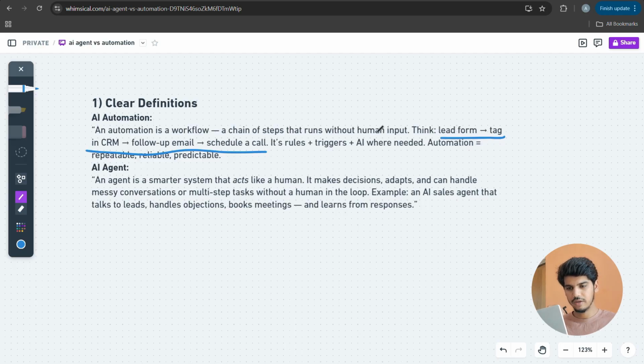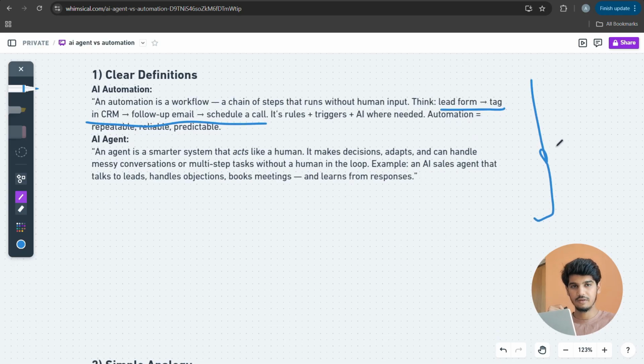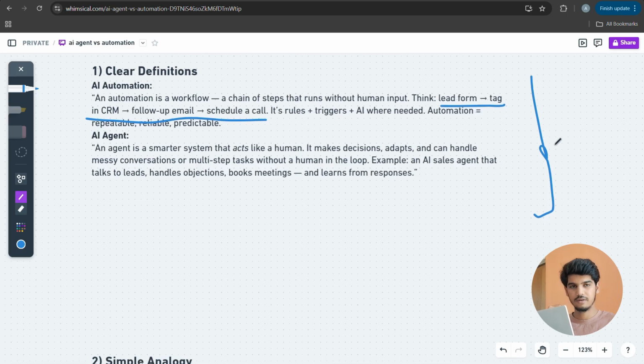So if all these 4 actions are performed by AI without involving a human, this comes under AI automation, and it is going to be repeatable. Whenever you want to repeat it, it can be done. So this is basically AI automation. You usually do a workflow automation without involving a human.